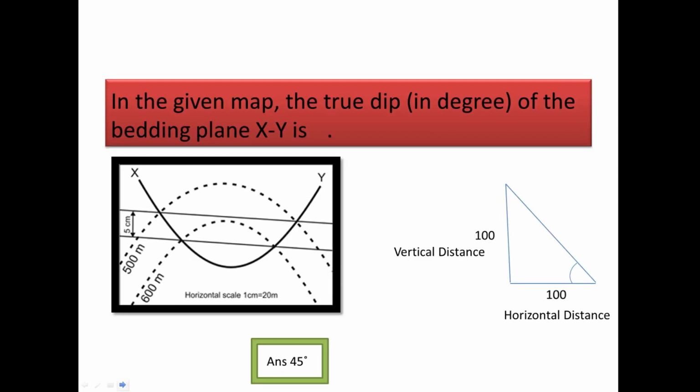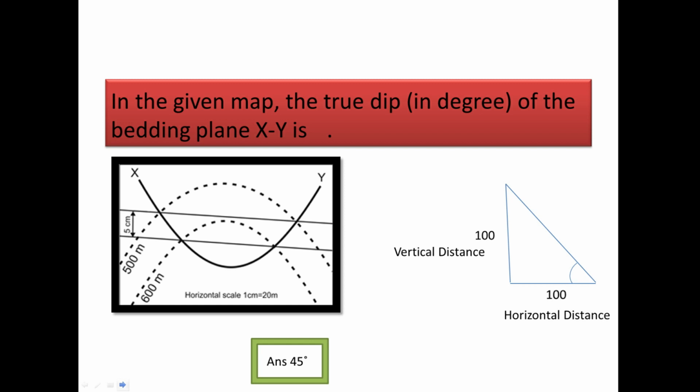The next question, in the given map, the true depth of the bedding plane XY is. Now see, the two contour lines that we have here is of 500 meters and 600 meters. So the difference in the altitude of the bed, you can say the height of the bed is 100 meters. Okay, that is 600 minus 500, that is 100 meters. That is the vertical distance.